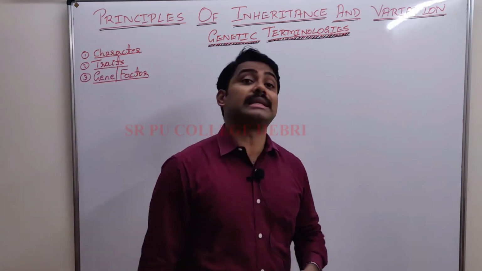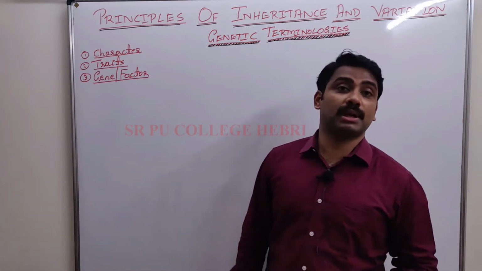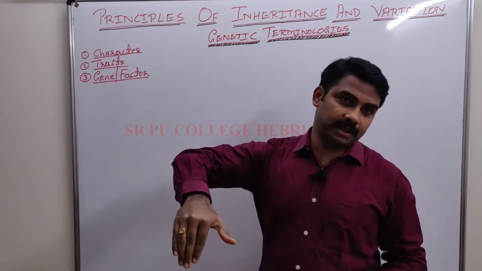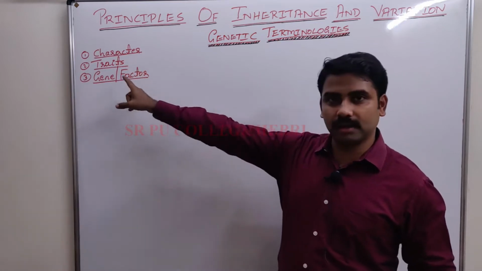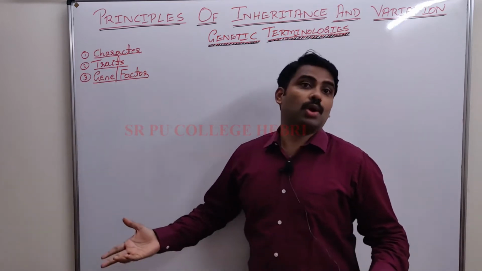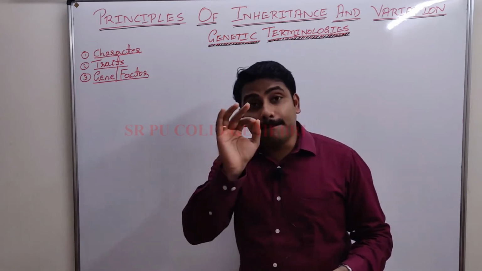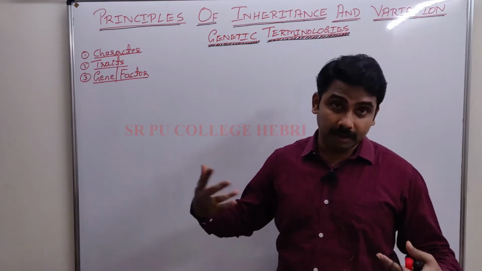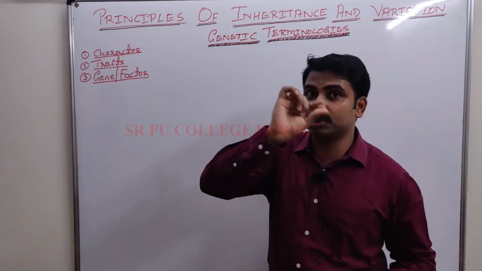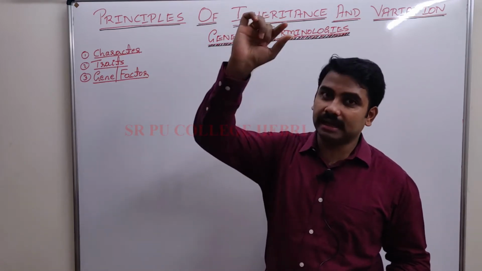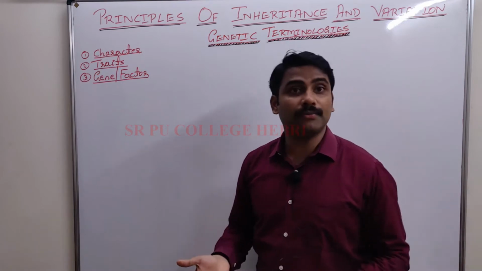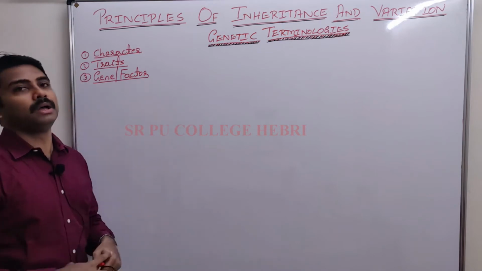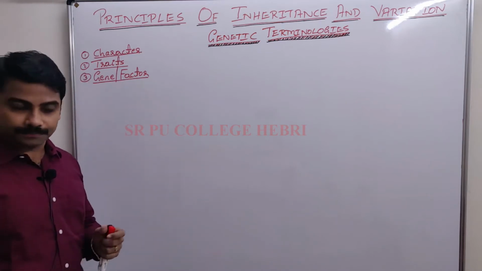Mendel, based on his experiments on Pisum sativum, said that something is going to transfer from parents to offspring, and he called that something a factor. Today we call it a gene. So genes are the basic unit of heredity, a segment of DNA, which was not known to Mendel, but we know it. A small segment, a part of DNA; in a DNA many genes will be present. A segment of DNA made of nucleotides. That is called a gene.